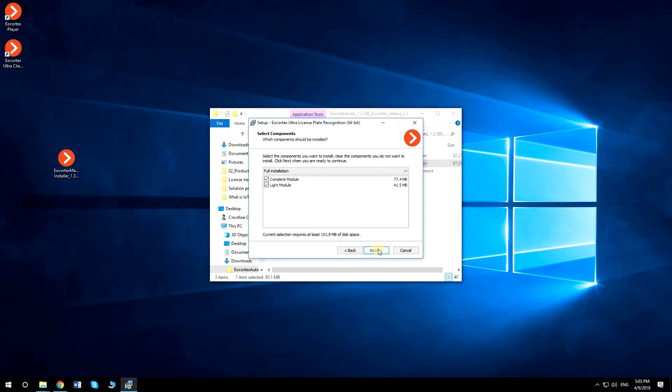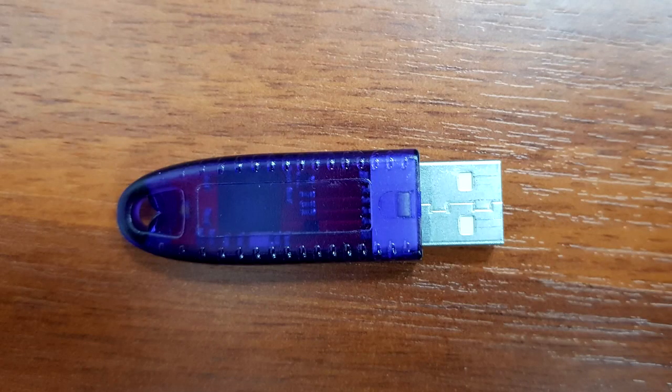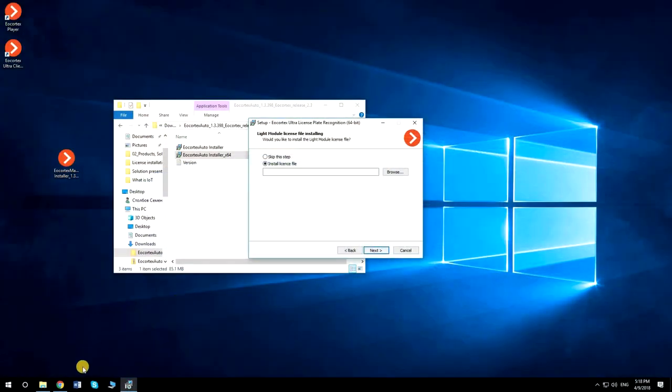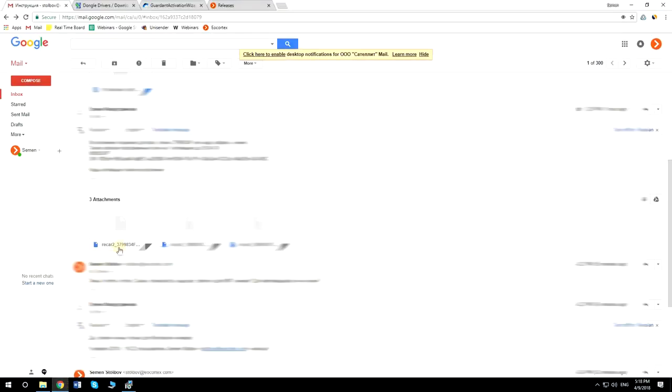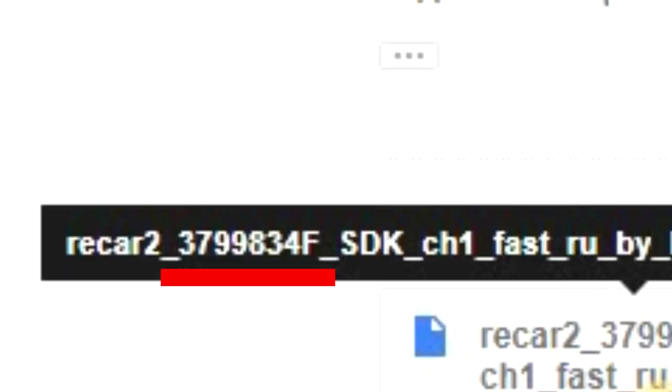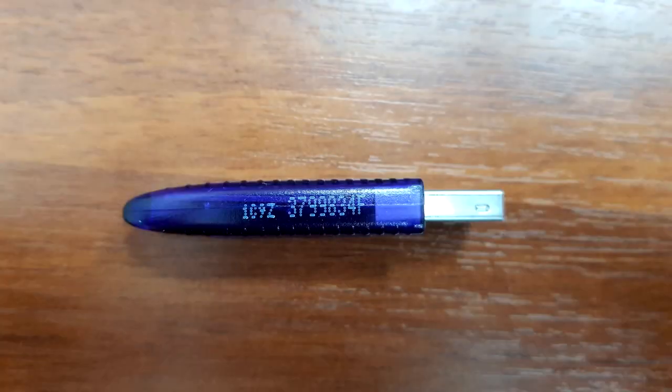If you only want to install Lite version of License Plate Recognition Module, make sure that only Lite module is checked. If you have the USB key similar to the one you can see here, plug it in your computer's USB port. Now you only need the license file that will be sent to you by Eocortex sales managers. Make sure that the license number in the file name is the same as on the edge of the USB key. Download the license file.